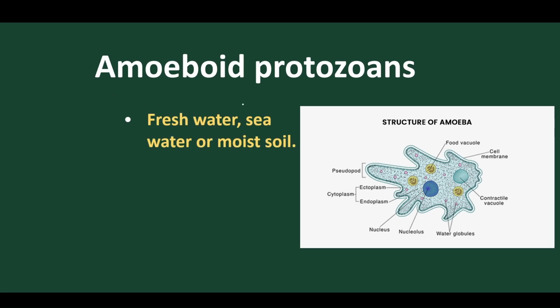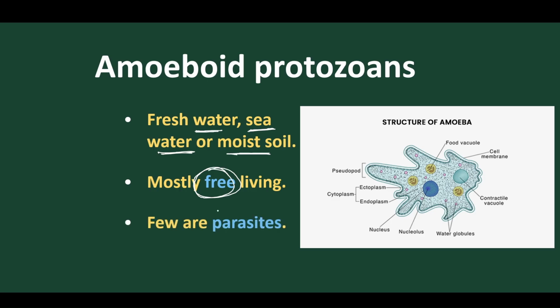So the first one is Amoeboid Protozoans. Here they are normally freshwater. Yes, they are found in freshwater, in marine water, and some are found in moist soil. They are mostly free living organisms, and some are parasitic. As they are parasitic, they are normally pathogenic, meaning they cause disease.